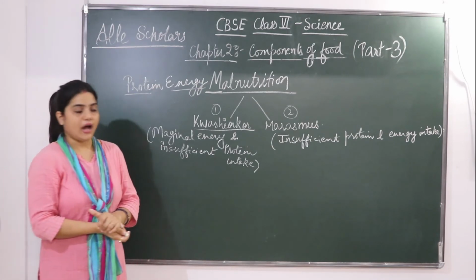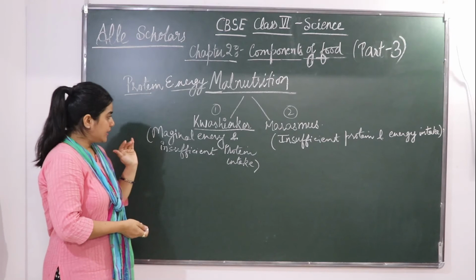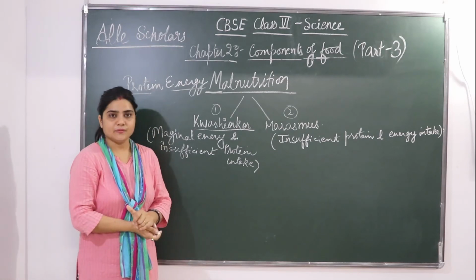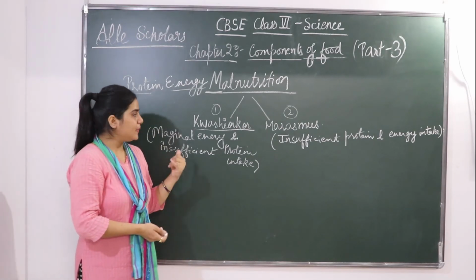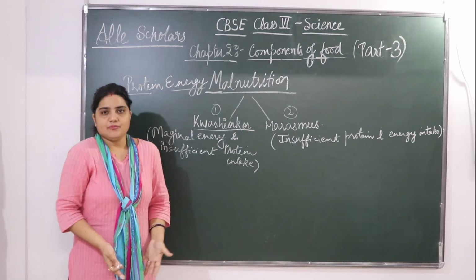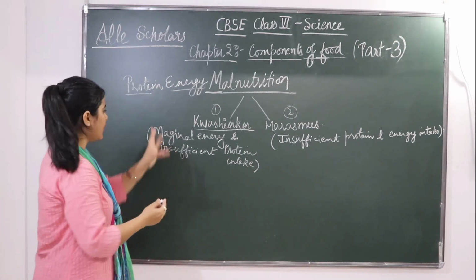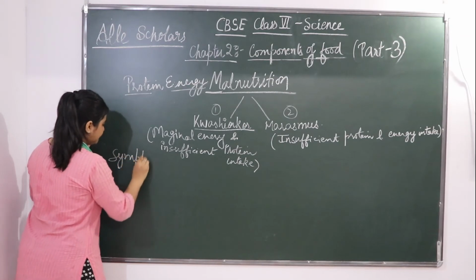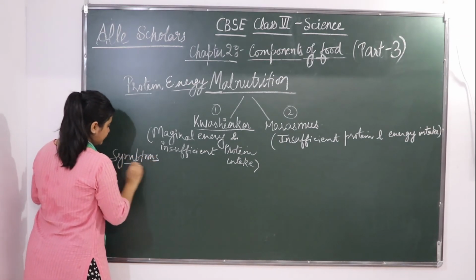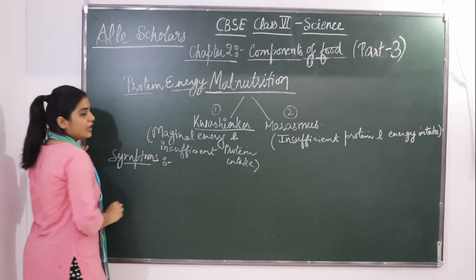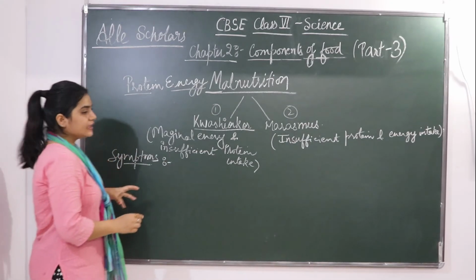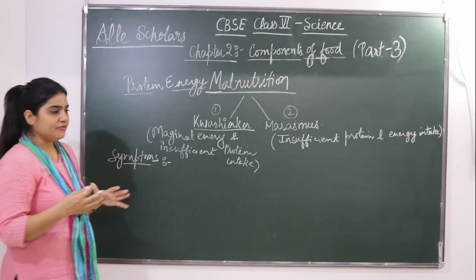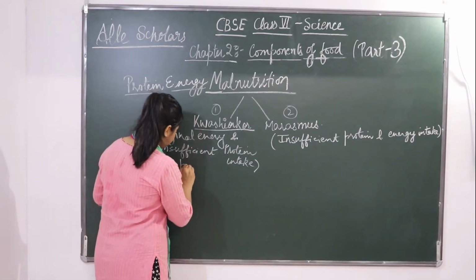being excreted out. A person is not able to gain weight and there will be bulging of the abdomen. So what are the symptoms? The symptom is that a person is going to have a fluffy appearance.